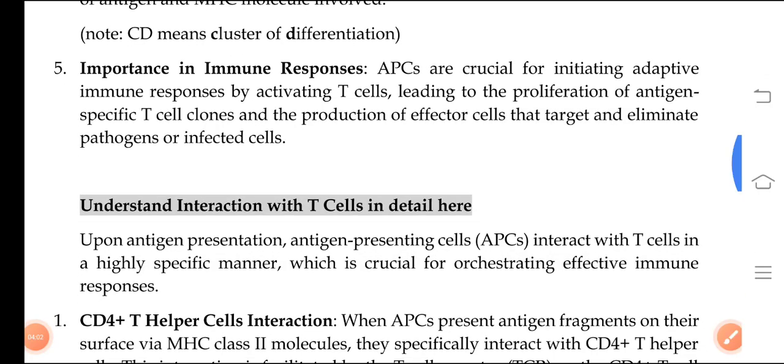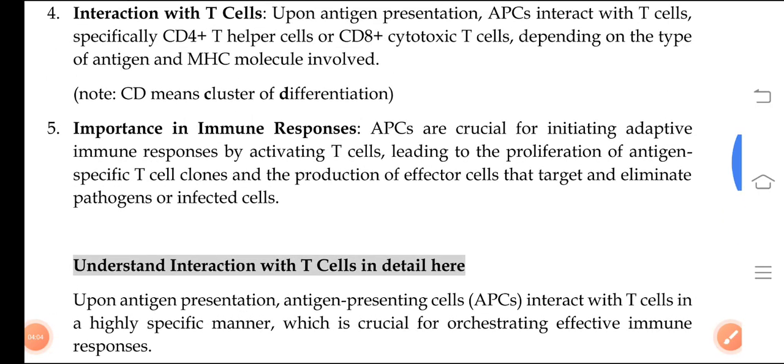Coming to what is CD? As I said, CD4 and CD8.